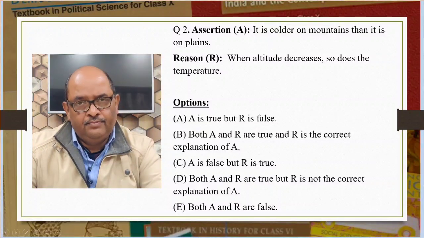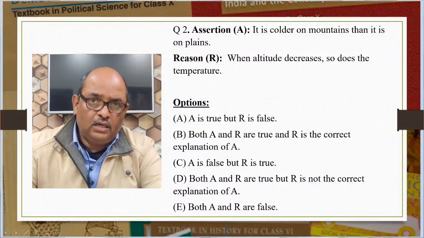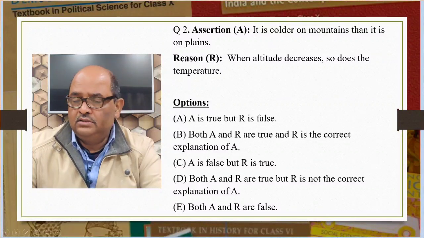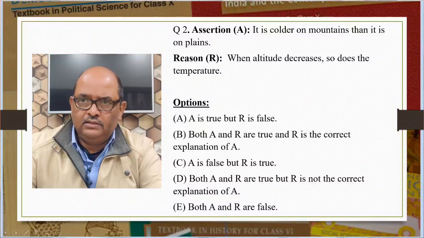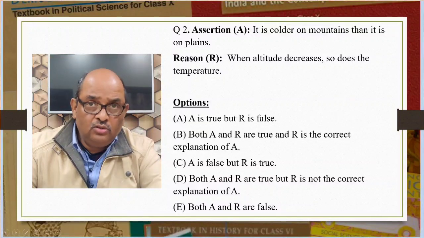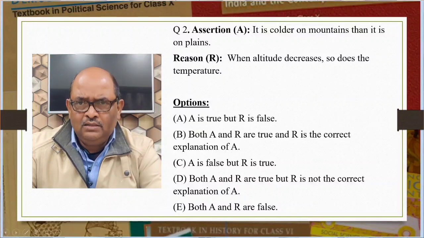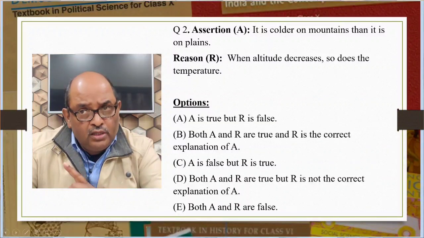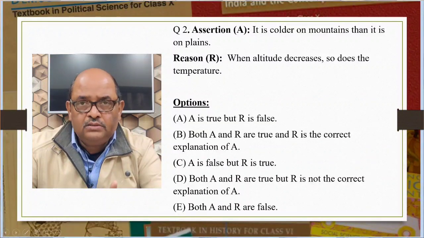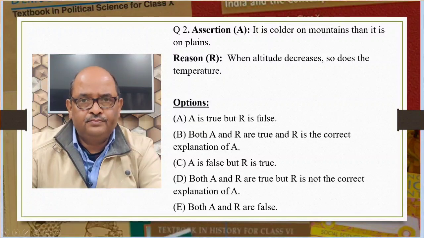Options. A. A is true, but R is false. This is true. Just now we came to the conclusion that A is true and R is not true. But then we will not choose option A at the moment and move to the next question. We must read other options too.